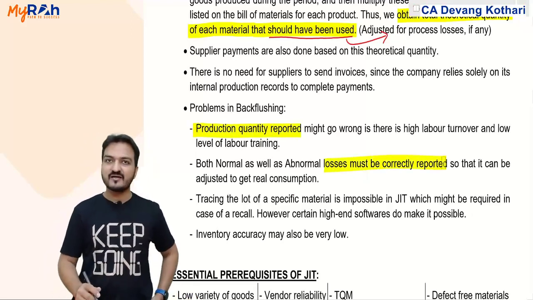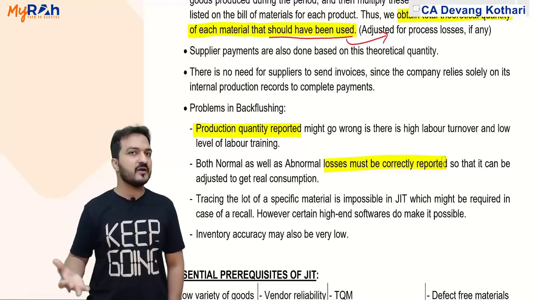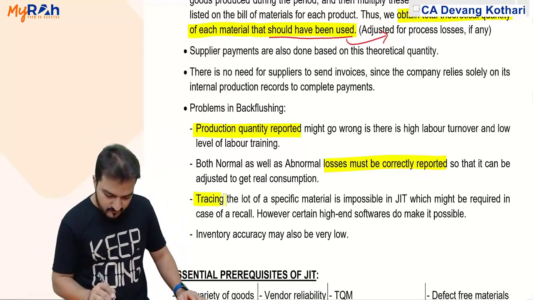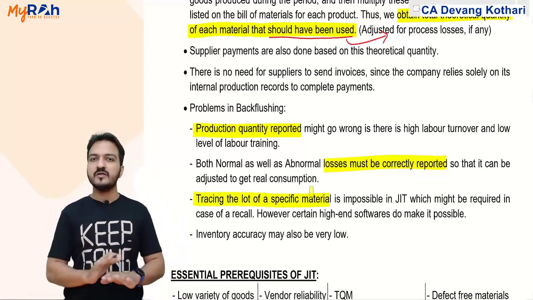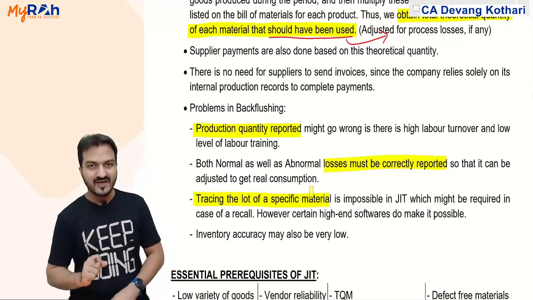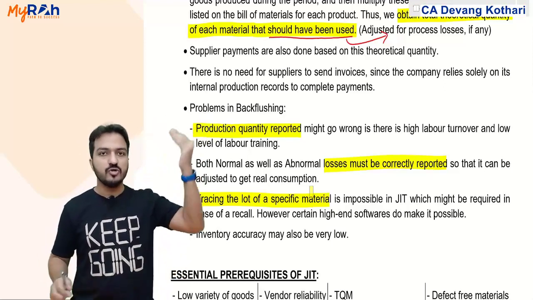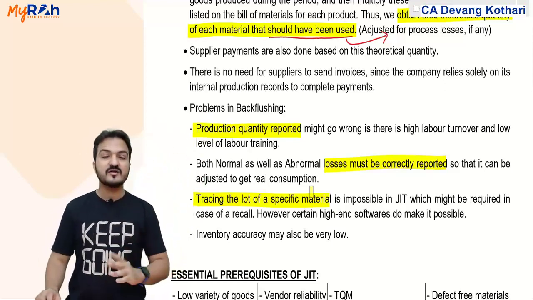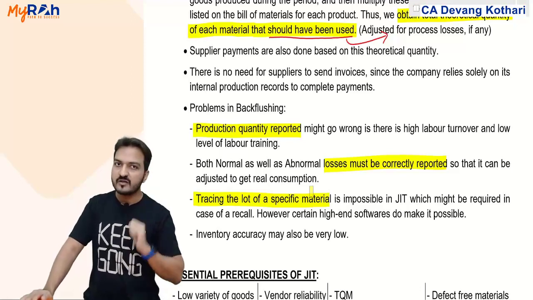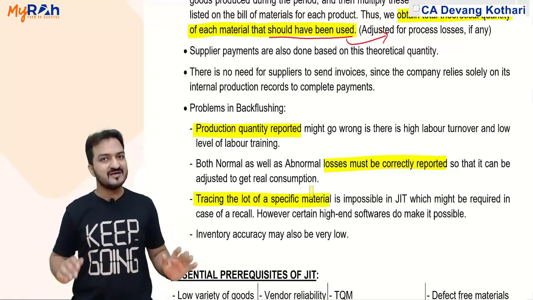So losses must be correctly reported, production quantity must be correctly reported, otherwise all my calculations will go wrong. Plus, tracing the lot of a specific material is not possible. When I find that some material was defective, I want to identify which lot from the supplier it was delivered in. Well, that is not possible. I cannot identify the exact lot in which the material was delivered. Not possible because I have not kept any record of the materials delivered.